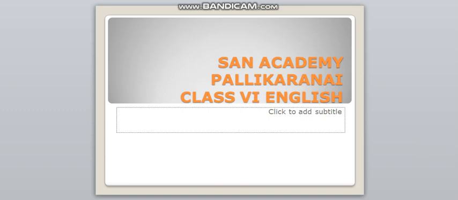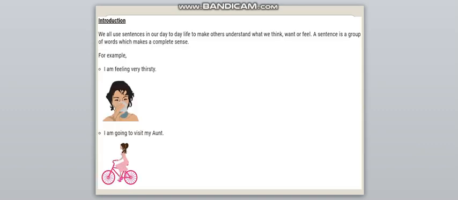Today we are going to see a grammar topic, phrases and clauses. Children, we use sentences in our day-to-day life to make others understand what we think, what we want or what we feel. Do you know what is meant by sentence, children? A sentence is a group of words which makes a complete sense.